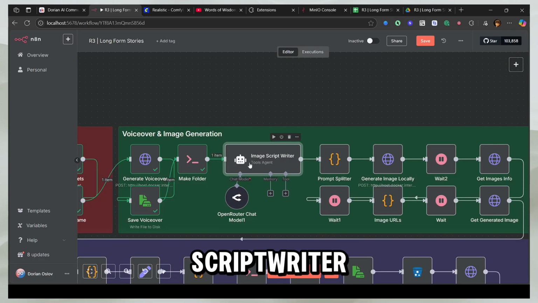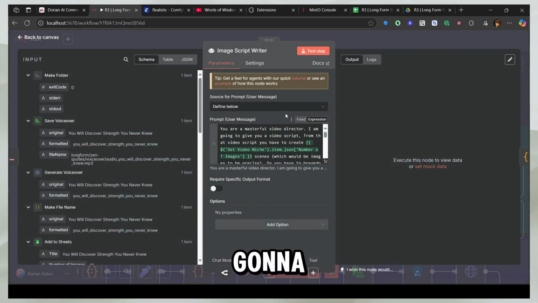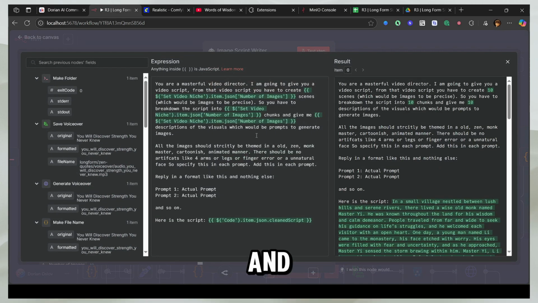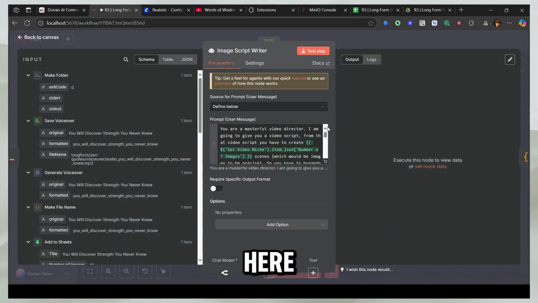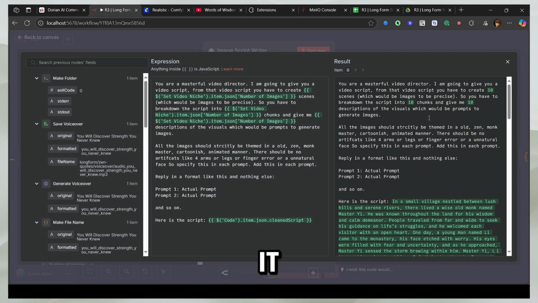Here we have this script writer agent, and this agent is going to write us the image script, giving us distinct prompts for each image. This is dynamically selected. For example, here you can see I've dynamically added the video tags. So it just gives 10 each time. And if you give 5 in the beginning, for example in the first node, if you select 5 here, it's going to give us 5 here, right? So I have configured it dynamically.